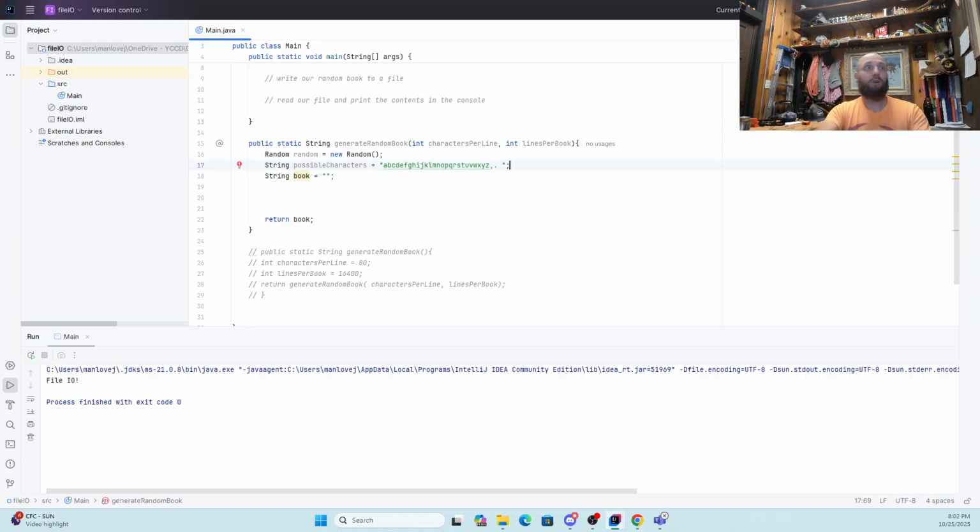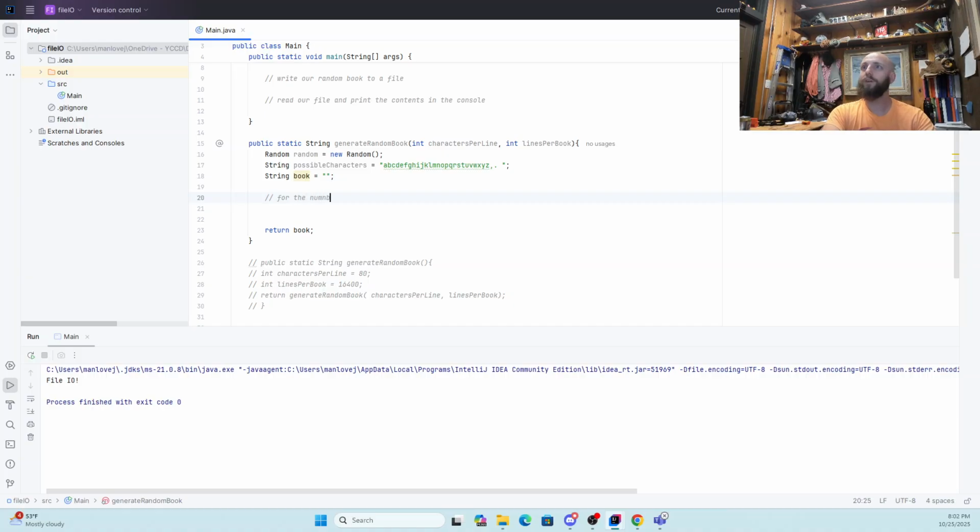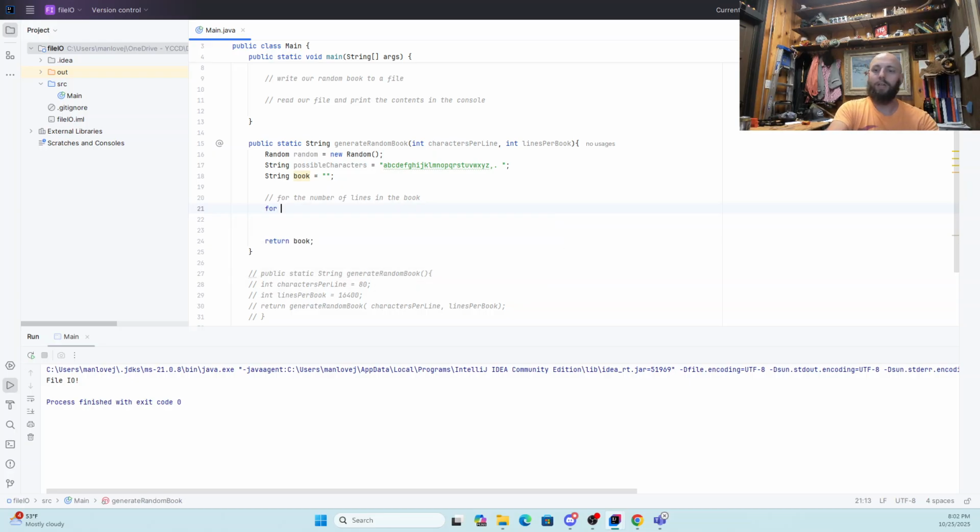Okay. So our next thing is we're going to make a couple of for loops. This is going to be for the number of lines in the book. The way I'm going to do that is a for loop over an integer, and I'm going to call my integer line number. You can call it i if you want, but I'm going to call it line number so it makes sense to me what it actually is.